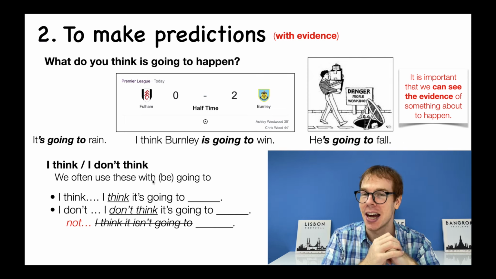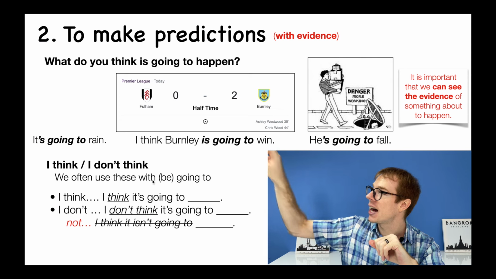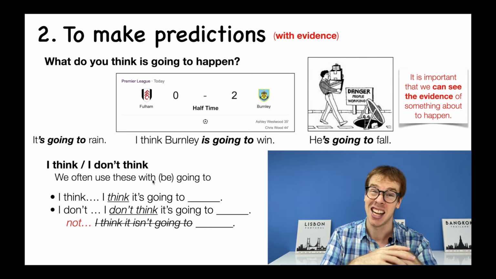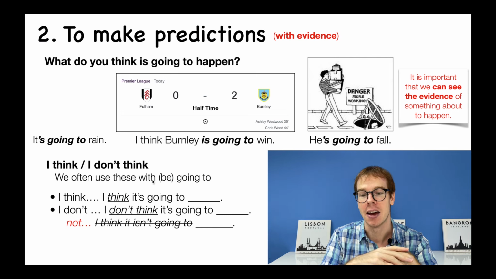I saw gray clouds. I saw black clouds in the sky. So I see the clouds and I think to myself, yeah, it's definitely going to rain. That's my prediction, and it's a strong prediction using evidence.